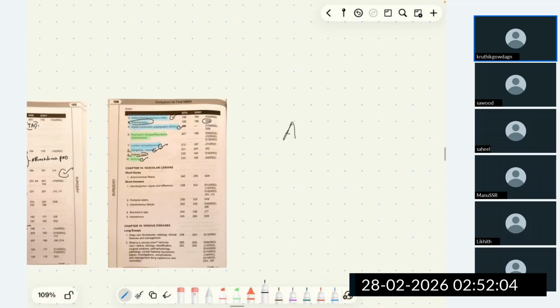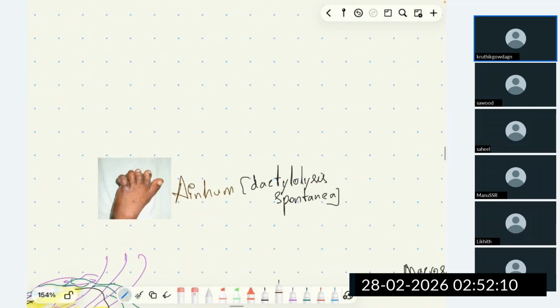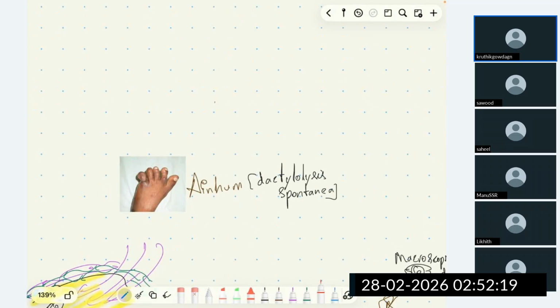What is Ainhum? Ainhum is dactylolysis spontanea. What is dactylolysis spontanea? If the patient has vascular insufficiency to the fifth toe, Ainhum occurs most commonly in the fifth toe.